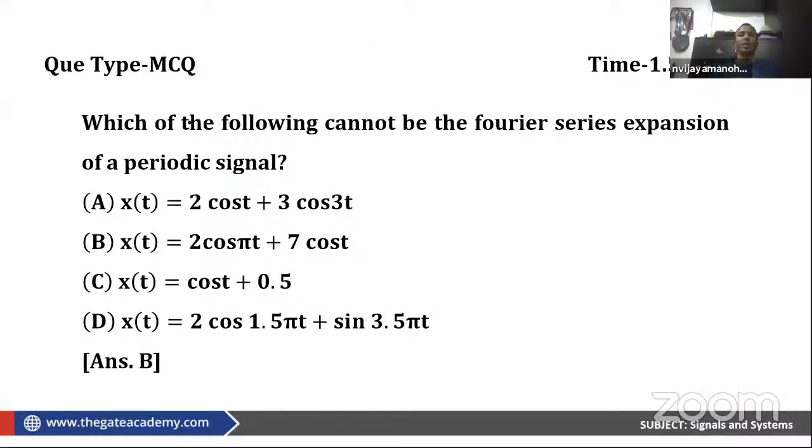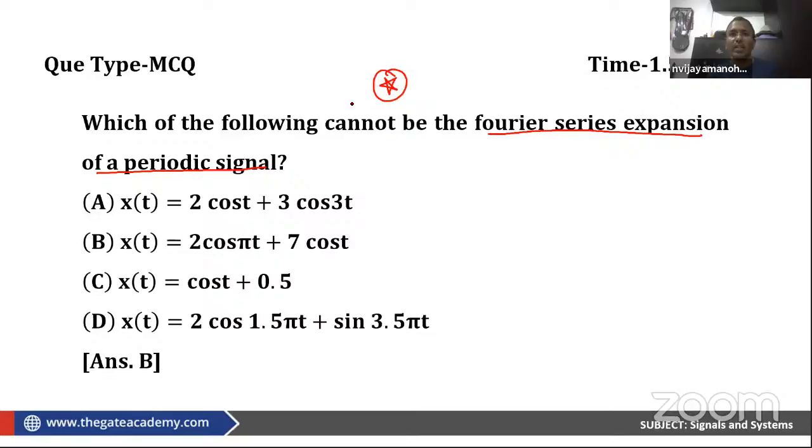Now, which of the following signals cannot be a Fourier series expansion of a periodic signal? This is again a very, very beautiful question. You have a Fourier series expansion of a periodic signal. So what cannot be the Fourier series expansion of a periodic signal? That's what is being asked. And why it is so is more important.